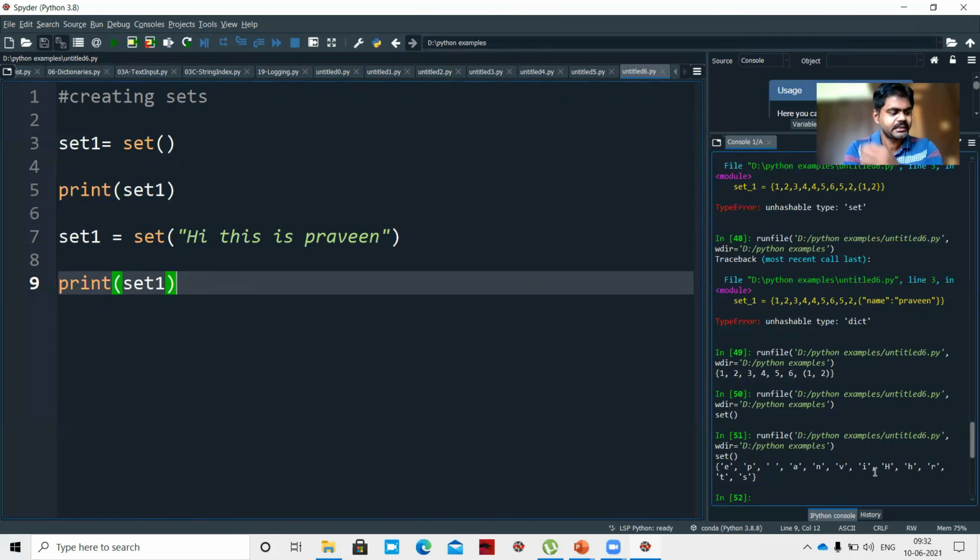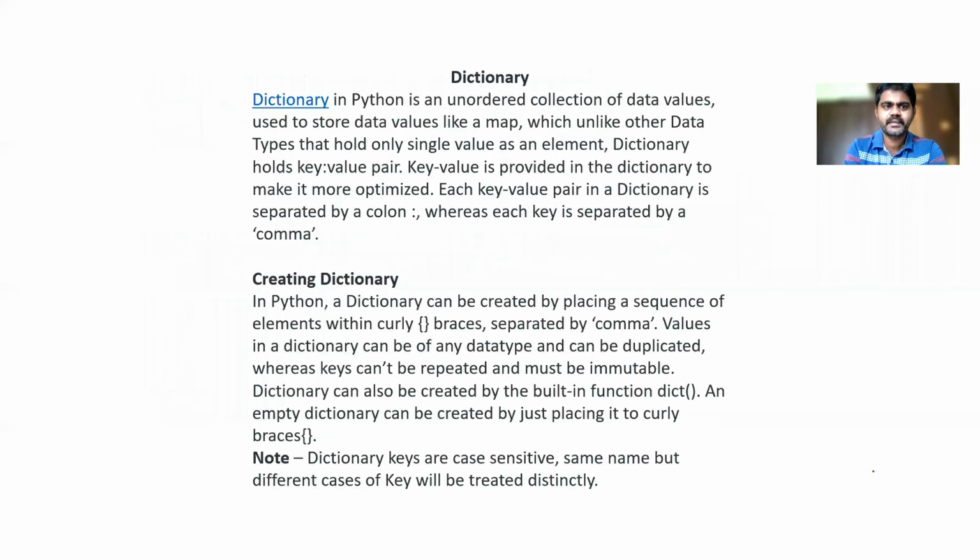So what does it mean? This is creating a set using a string. So we can create a set with the use of a string, and that too will be in curly brackets with different characters. In this way we can create our set.